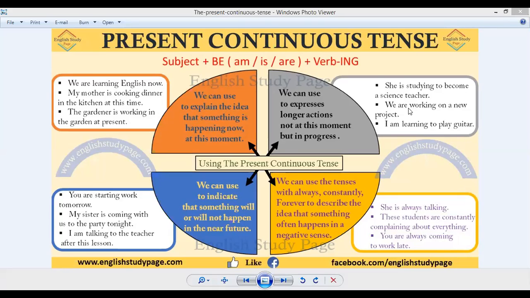Number two, the example is we are working on a new project. So it is another example that someone is working on the new project, but it is not necessary that they are doing that particular job at the time of speaking. I'm learning to play guitar. Again, someone is still in the process of learning, but it is not necessary that the playing of guitar is done at the time whenever anyone speaks about that particular activity.